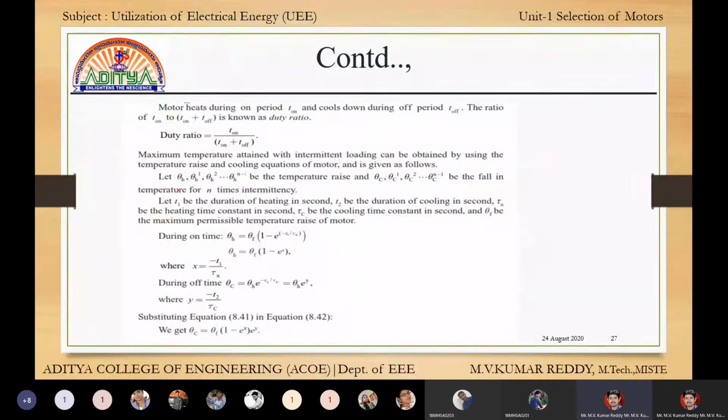Next, for intermittent load, there is an equation. We have to calculate theta c.